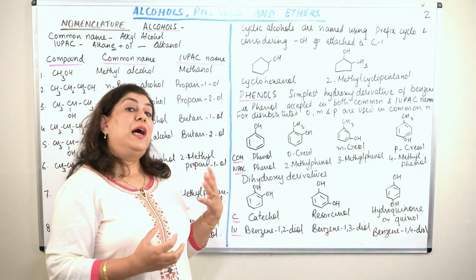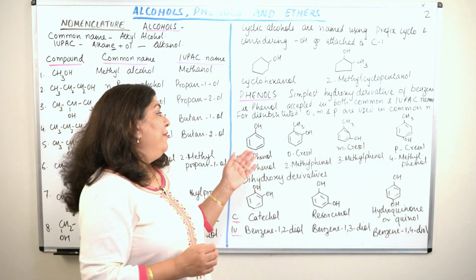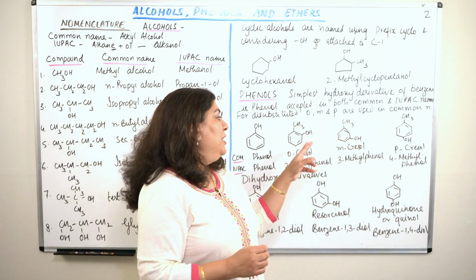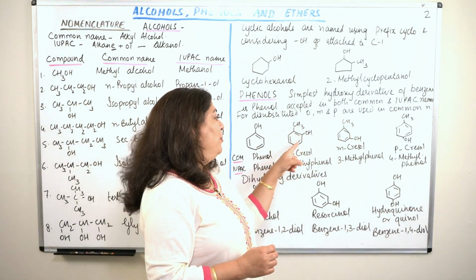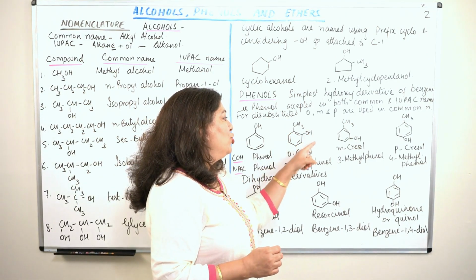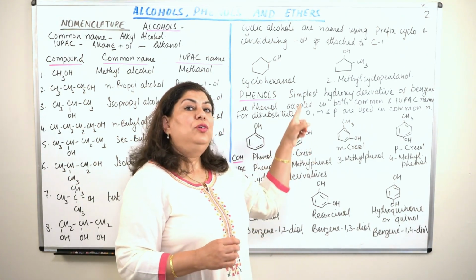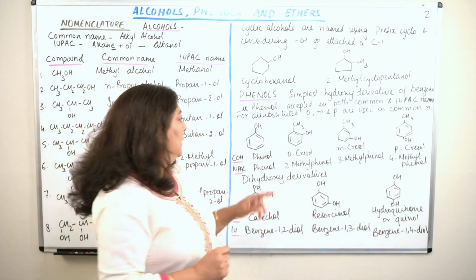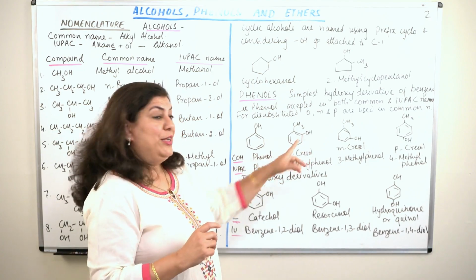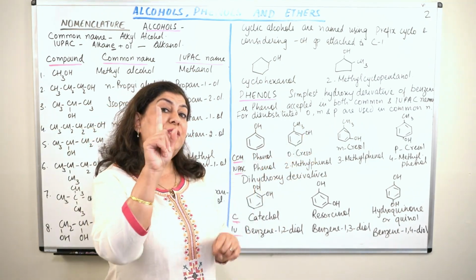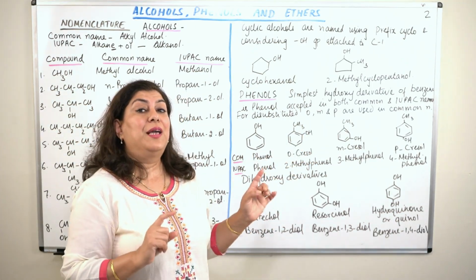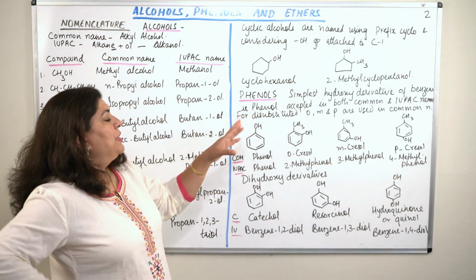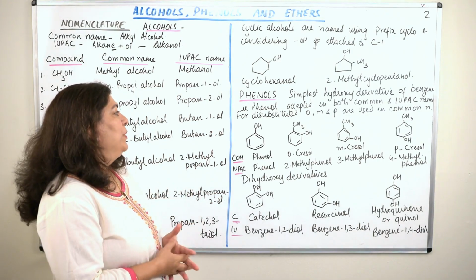When you have phenol and other substituents attached to it, we just call the compound phenol, assuming the benzene ring and the OH to be the parent and the other group as the substituent attached wherever. The OH is always the first carbon, even in the case of phenols.